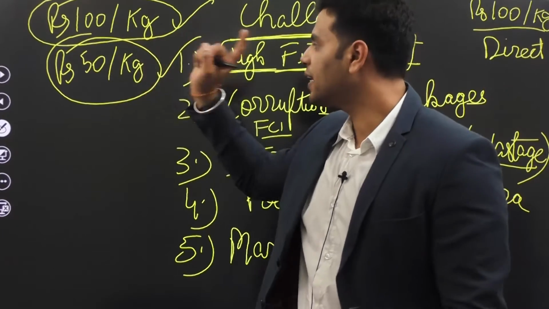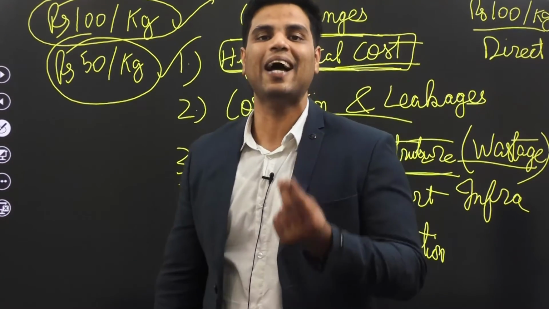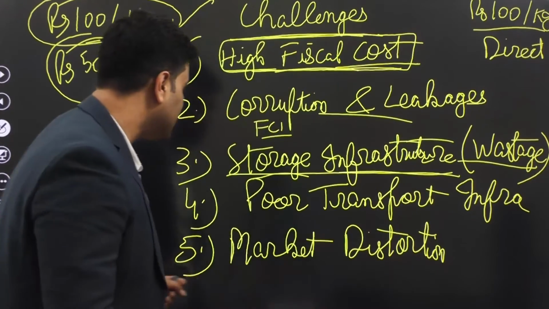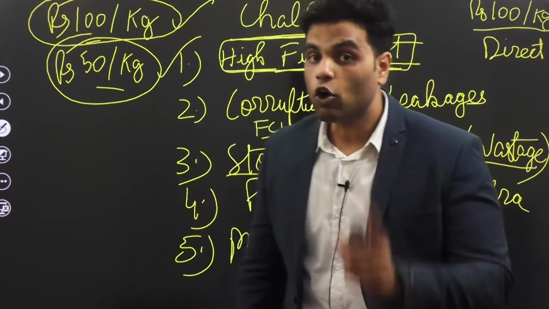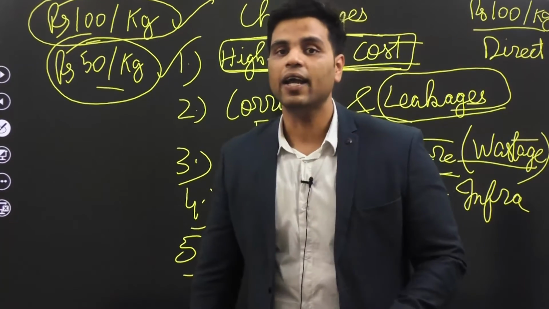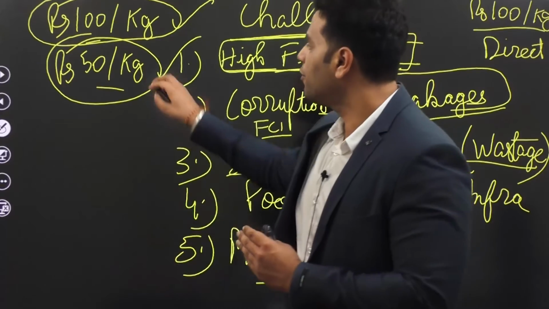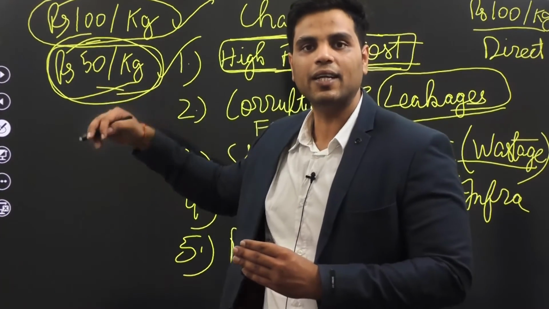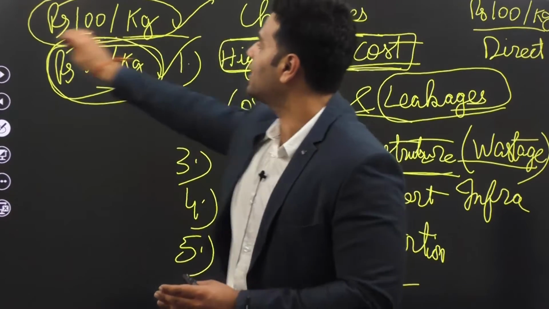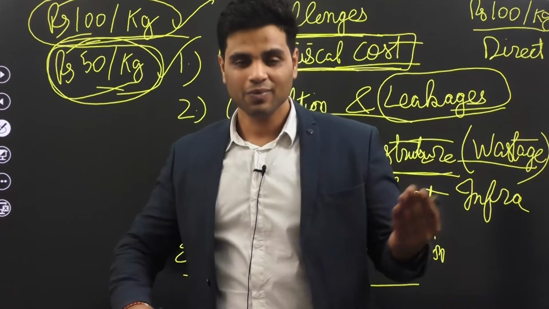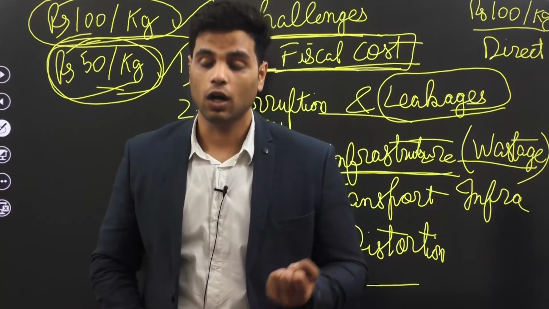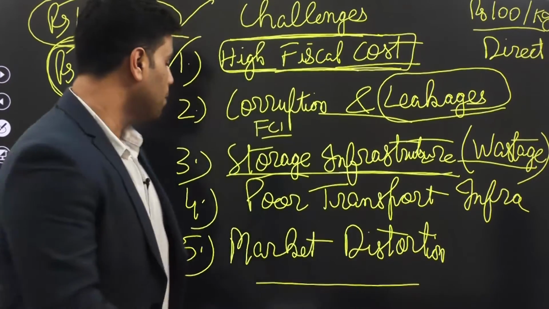In case of price subsidy, in case of indirect subsidy, wheat is sold in the market at two prices, 100 rupees, 50 rupees. Now this creates market distortion. And it also creates scope for leakages. What will happen? The corrupt officials in FCI would steal, would leak away 50 rupees worth of wheat, subsidized wheat. And they would sell stolen wheat in the market at 100 rupees and they'll earn a profit out of it. Do you see? Now this creates scope for leakages, this creates scope for corruption, and this also creates market distortion.